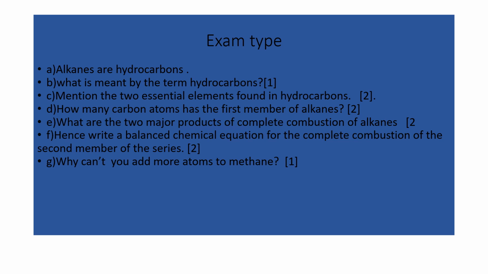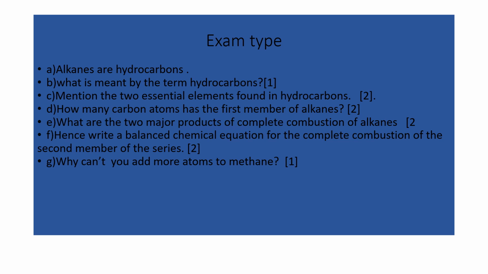Alright, so let's look at the next part: write a balanced chemical equation for the complete combustion of the second member of the series. So the second member of the series is what? It is ethane. So ethane has 2 carbon atoms and 6 hydrogen atoms, plus oxygen O2 will give us carbon dioxide plus water. We'll see the equation in the answer section.